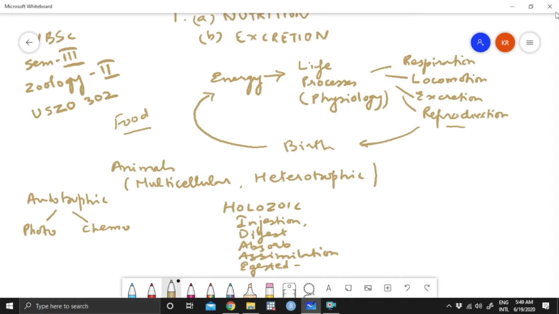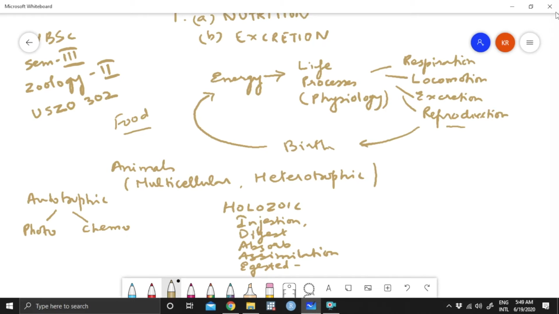So the steps are taking in the food, which is called ingestion; digesting the food by using enzymes and by mechanical means; absorbing this food, which means taking it into all the cells; and then inside the cell, different types of biochemical reactions take place, essentially glycolysis and the Krebs cycle, so that energy or ATP is obtained. That's called assimilation. And whatever is not required is thrown out. So all these steps are seen in the holozoic mode of nutrition.